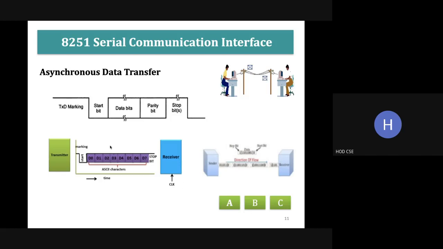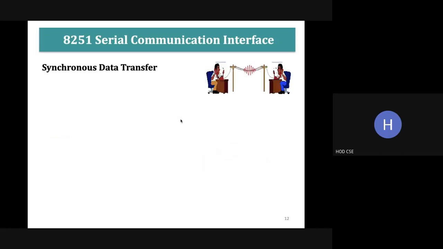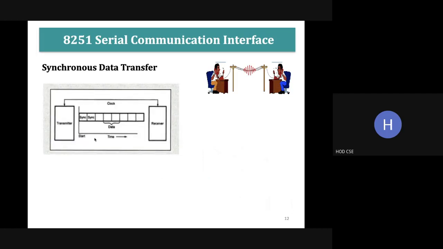So it is framed in such a way that we have the start bit, data bits, parity bit which is optional, and the stop bits. Next one is synchronous data transfer. Here we have the synchronous character. Two synchronous characters are available. It is a must to have one synchronous character; the second one is optional. And then we have to transmit the data.